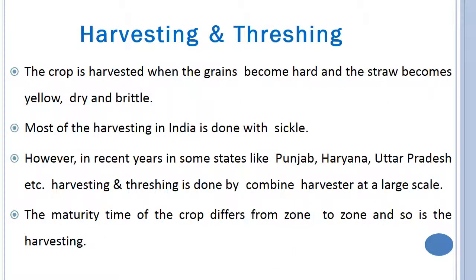Harvesting and threshing in wheat. The crop is harvested when the grains become hard and the straw becomes yellow, dry and brittle. Most of the harvesting in India is done with sickle. However, in recent years, in some states like Punjab, Haryana, Uttar Pradesh, harvesting and threshing is done by combine harvester at large scale. Maturity time of crop differs from zone to zone, and so does the harvesting.